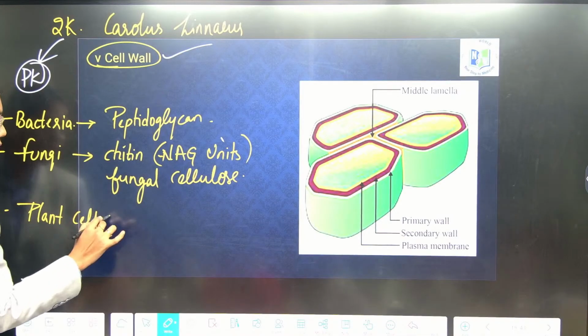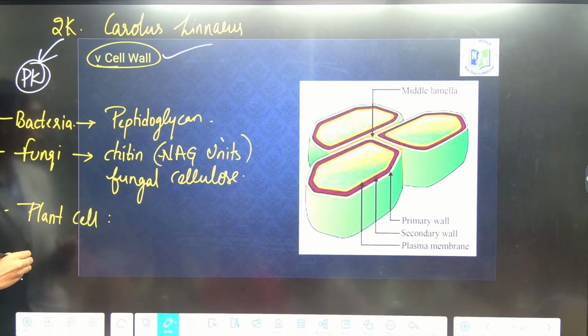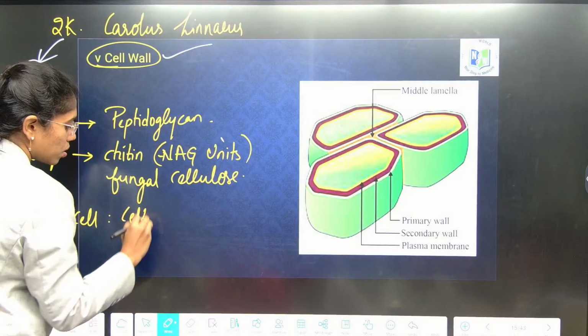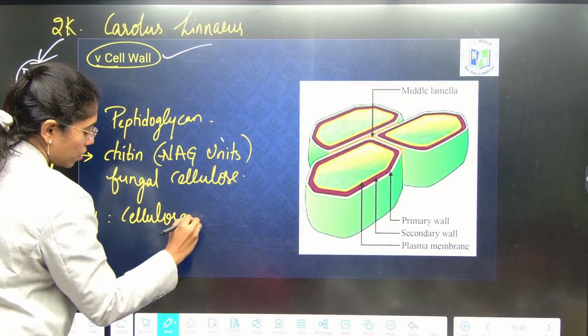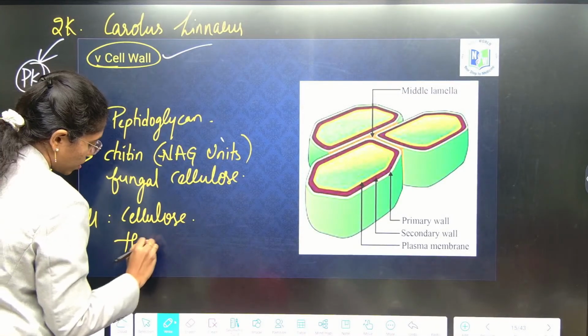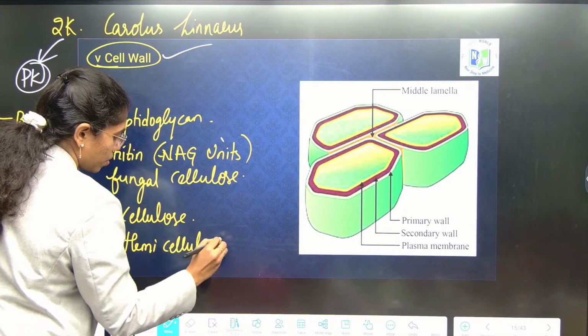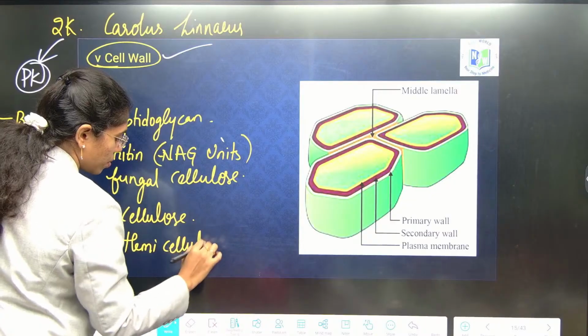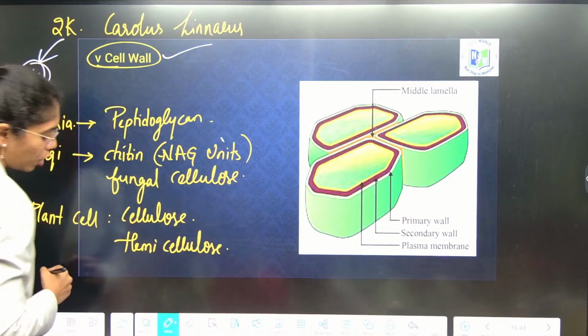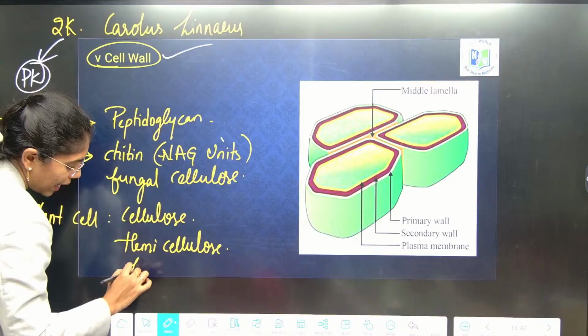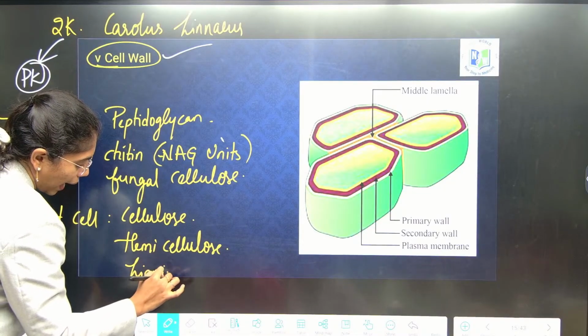What is the major composition of a plant cell wall, ma? Cellulose, hemicellulose, lignin and pectin.